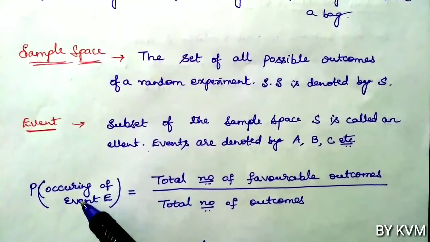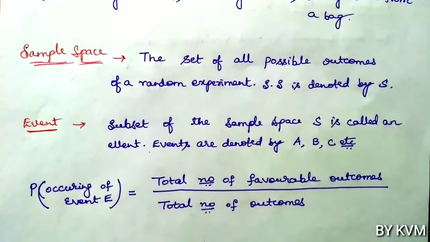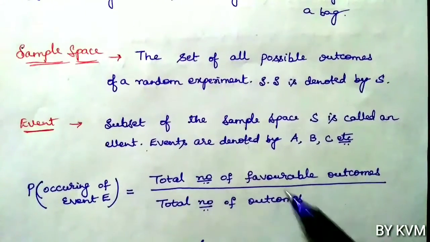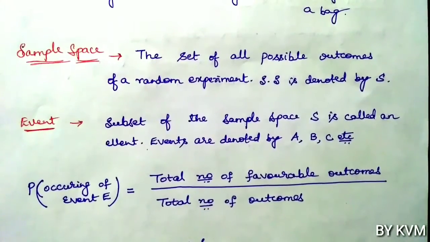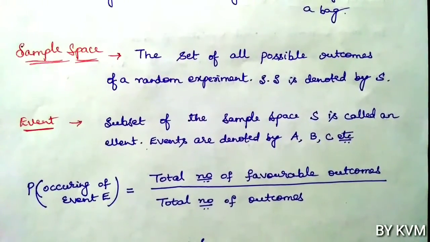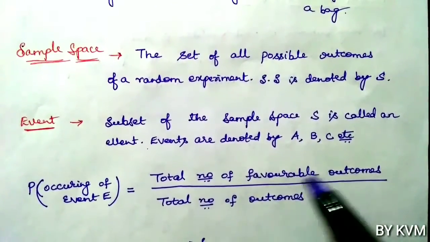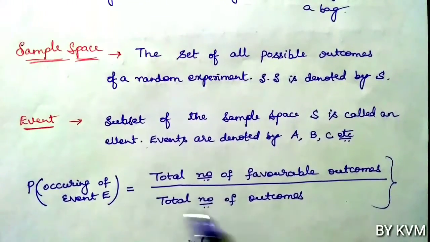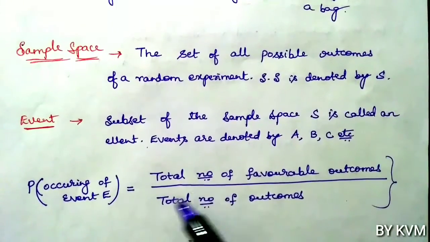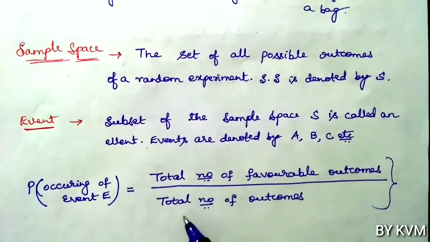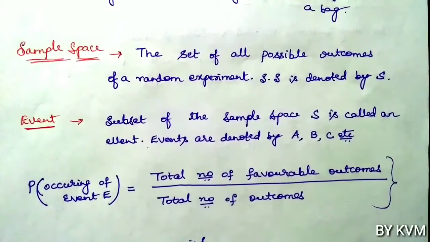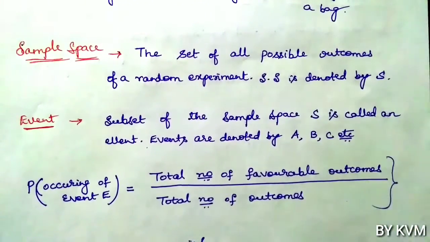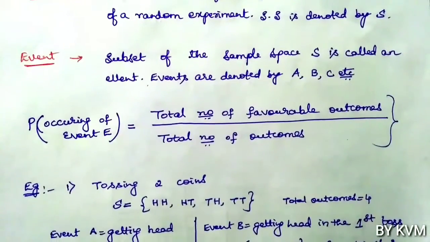Now probability of occurrence of event E. Probability of occurrence of event E is given by total number of favorable outcomes divided by total number of outcomes. So you should remember this definition. This is very important and it is a basic one. So probability of any event E is given by total number of favorable outcomes divided by total number of outcomes. Now let us understand these basic definitions by taking some examples.